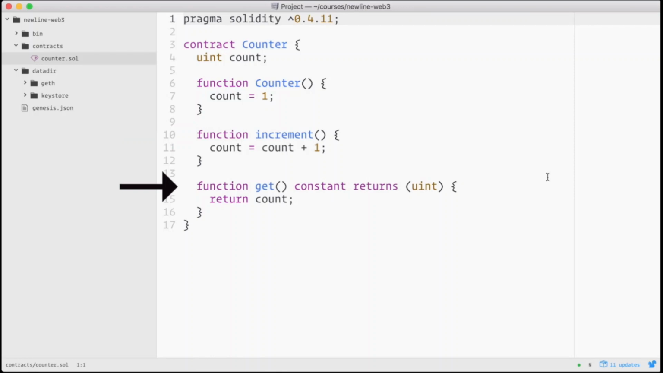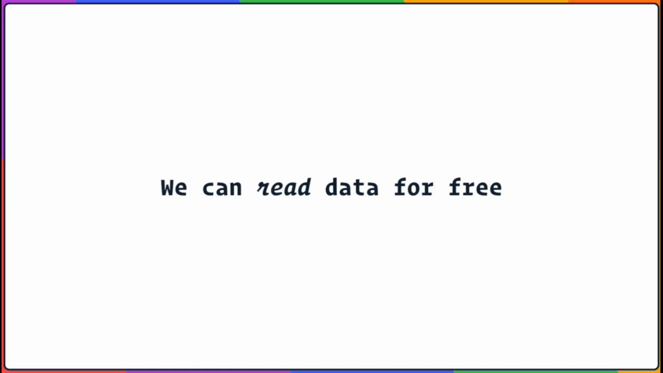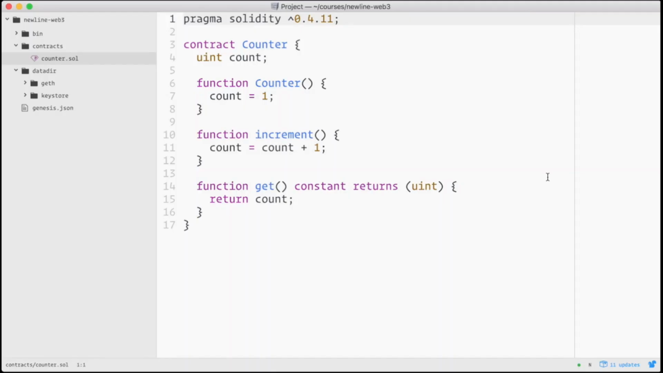In the get function declaration, we're stating that it is a constant function, which means it doesn't modify any of the state, and it returns a uint, an unsigned integer. Remember, every node on the network stores a copy of the storage for every contract. And given that we have our own node, this means that we can read any of the data for free instantly. That is, the get function can be executed completely on our local machine without going to the network. We already have the value of count on our disk.